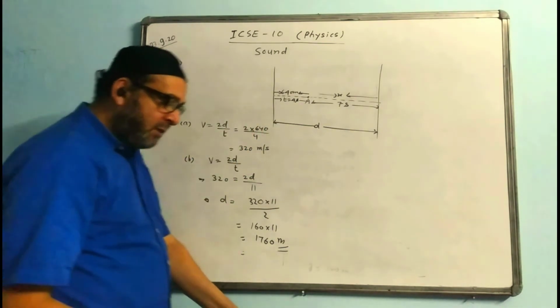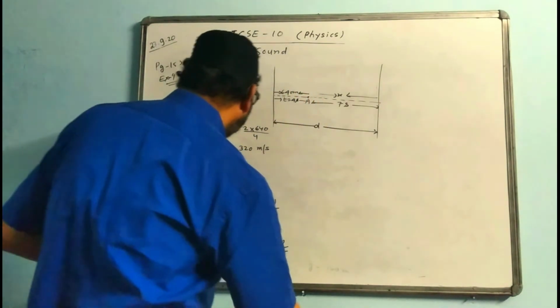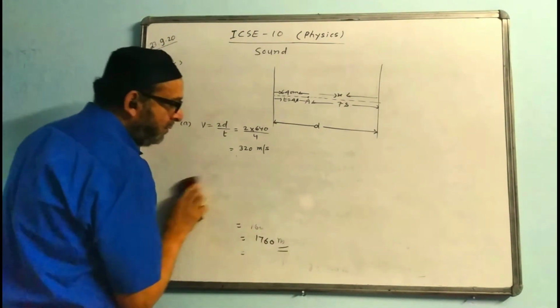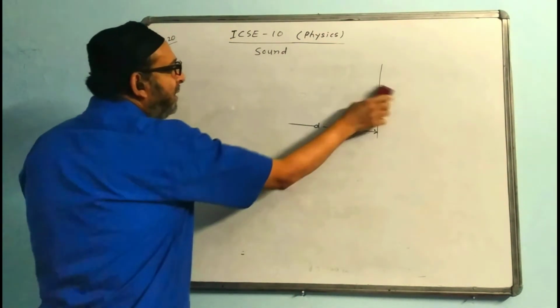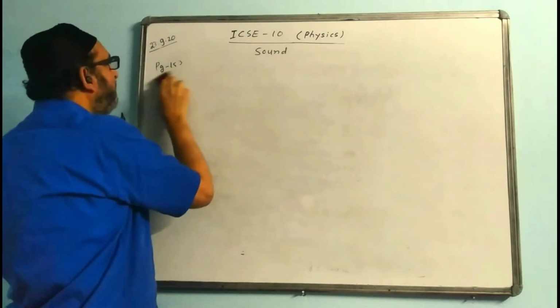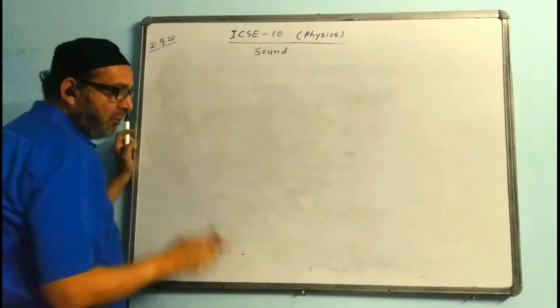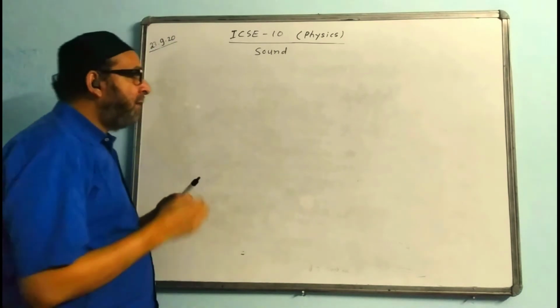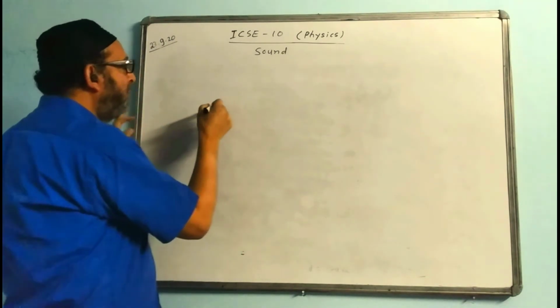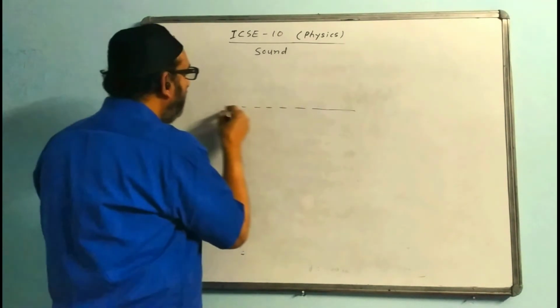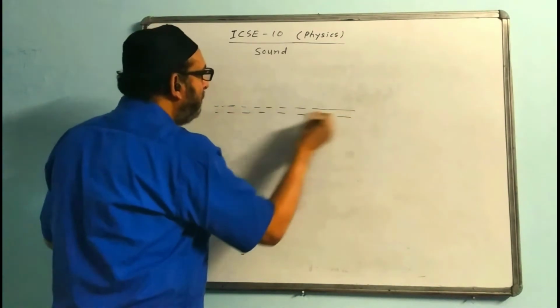Here they had asked one interesting question. You can see that I will draw the diagram. It was an ICC question which is not there in your book, and they have given a diagram. There was a boat.